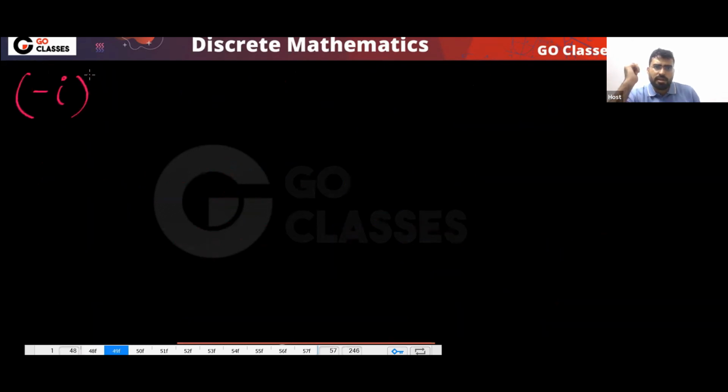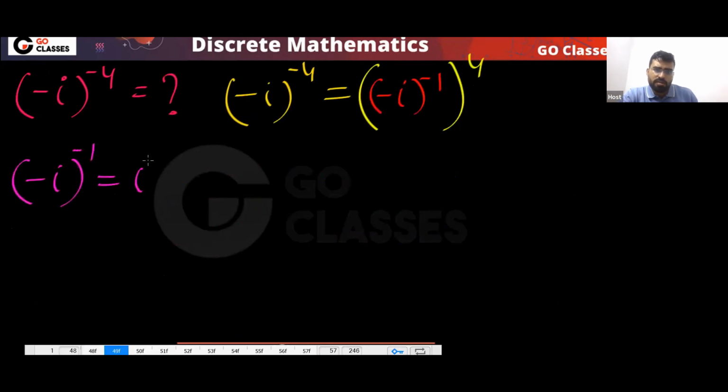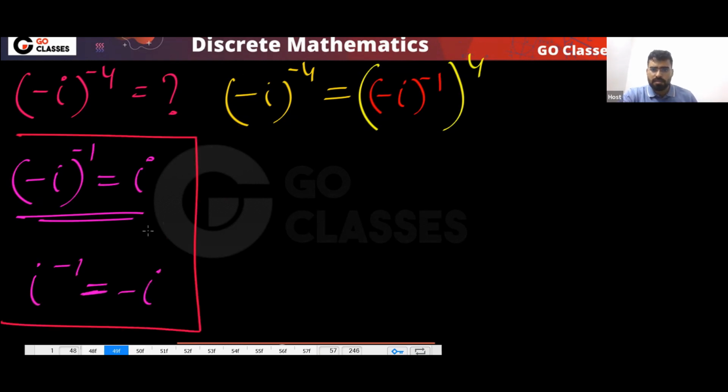So like this you can find. What is minus iota power minus 4? Let's find it out. First of all, you can write this as minus iota inverse power 4. What is minus iota inverse? Can anyone tell me? That is iota, because iota inverse is minus iota. So minus iota inverse is iota. Is this clear?